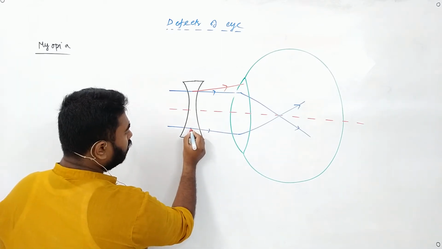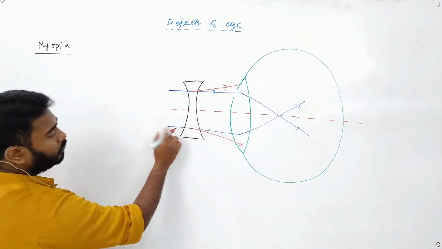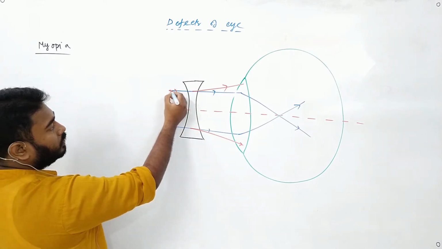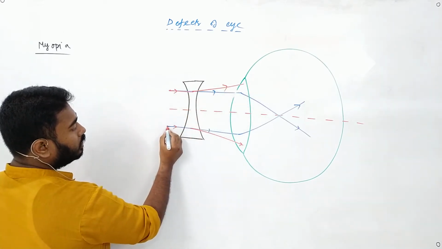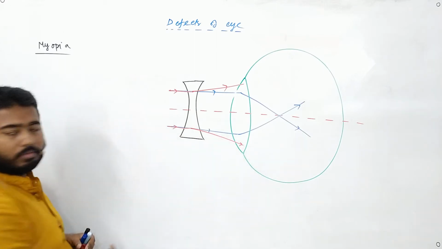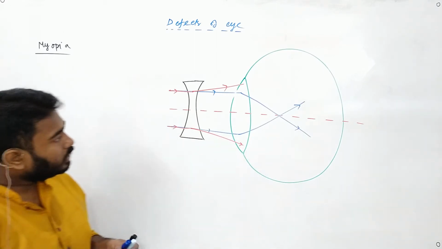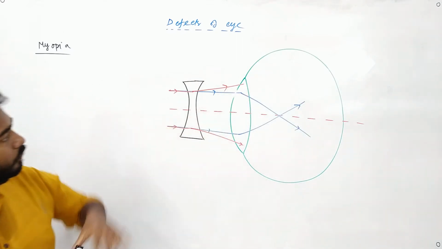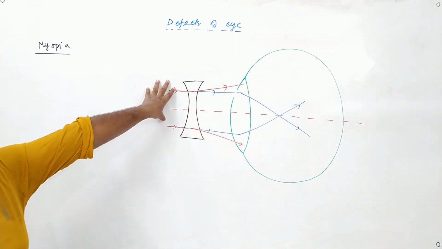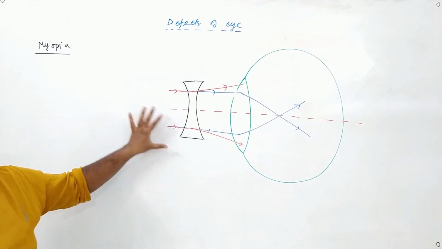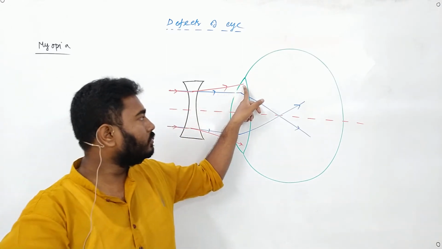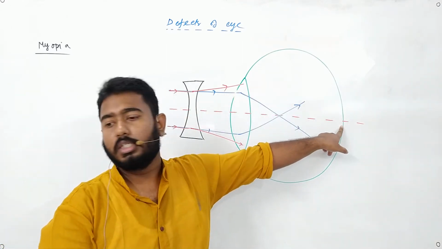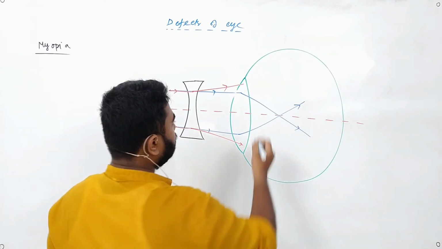This ray will move out like this, because this is the blue ray. After coming from this point, it will diverge. This ray after coming up to this point will diverge. Now if the rays are diverging, then there may be a possibility that if we use a certain kind of concave lens of a specific focal length, it forms an image after converging at this point. So what will happen? This will converge